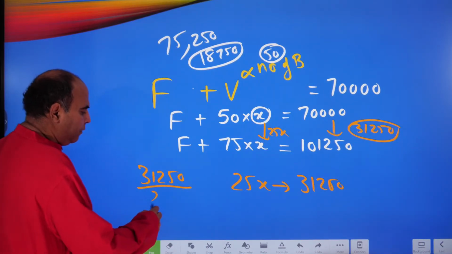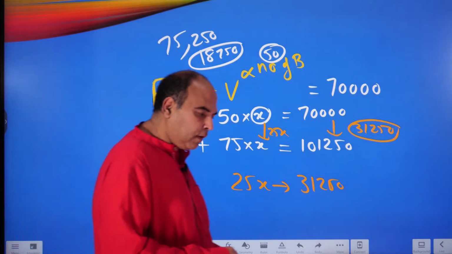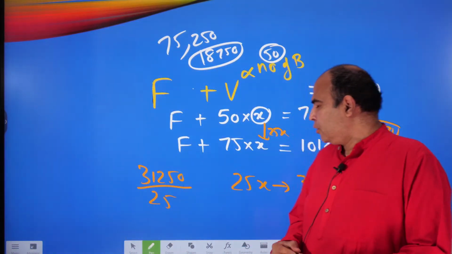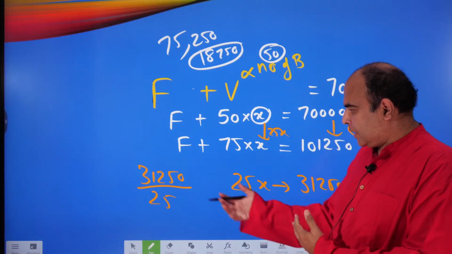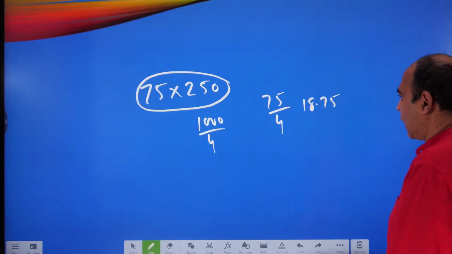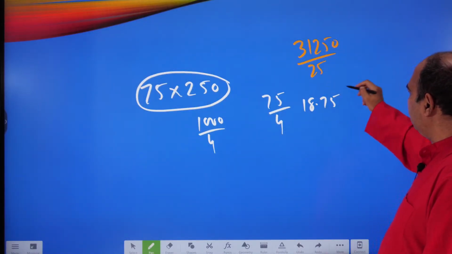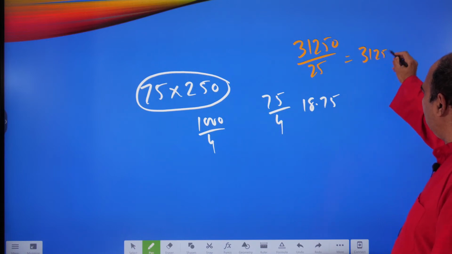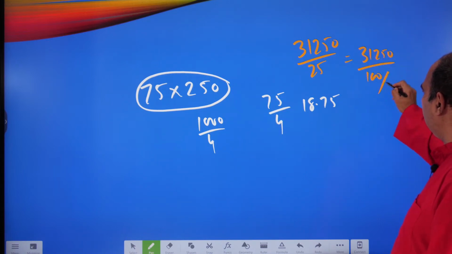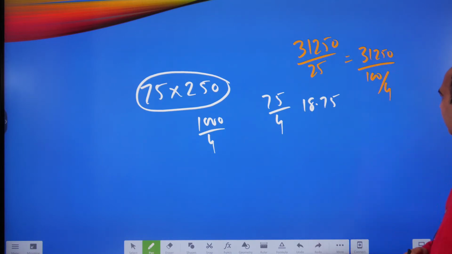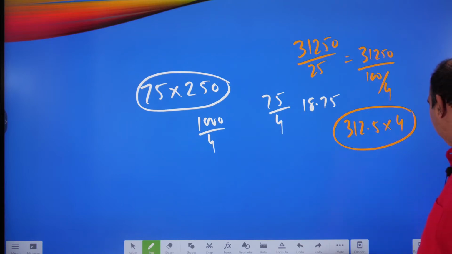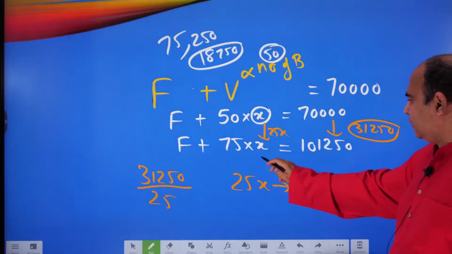If you can just see that logic here, 25x is 31,250, so the value of x is 31,250 upon 25. Now again, when you want to divide by 25, you have to do this calculation: 31250 divided by 25. 25 can be thought of as 100 by 4, so the 4 will go up, and you basically have 312.5 into 4, which is a much easier calculation.